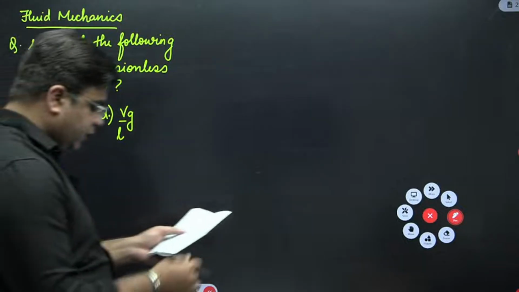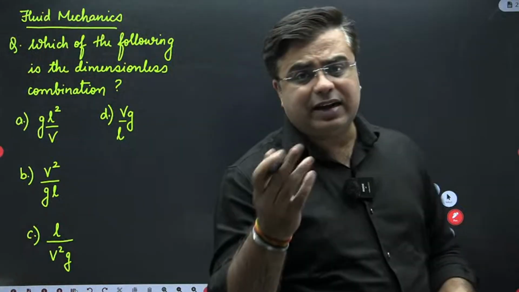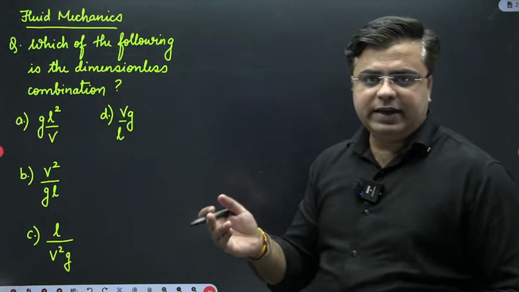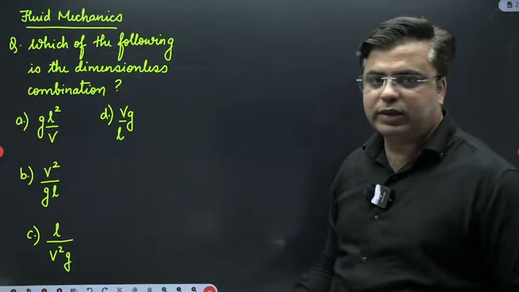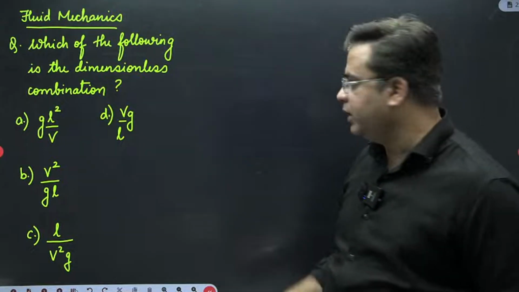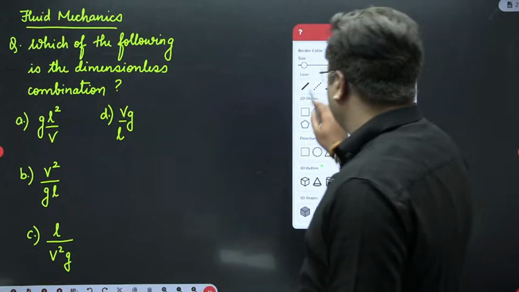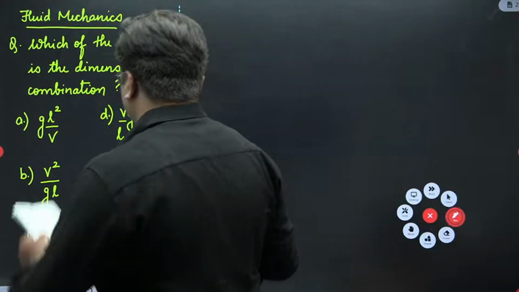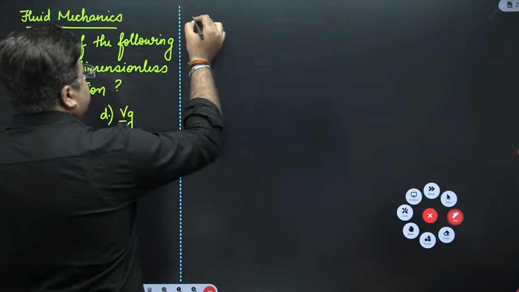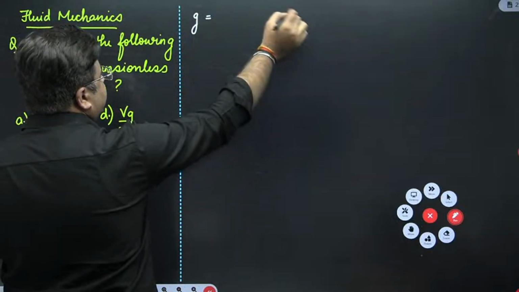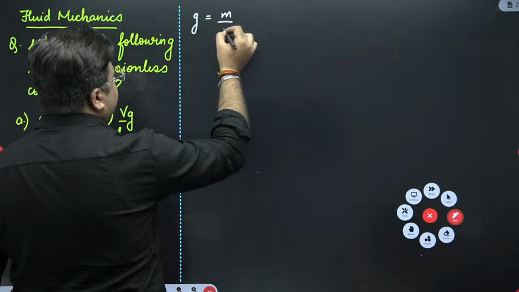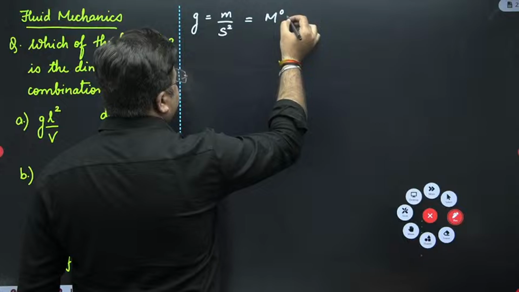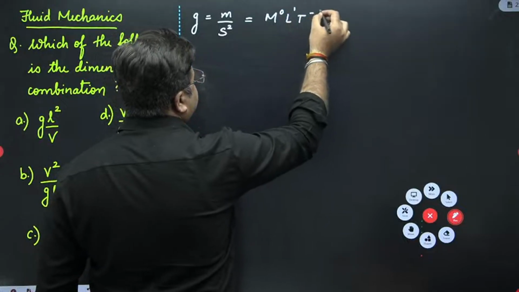So what you need to do here is you can write down the dimensional formula in terms of M, L and T, and check which of the following expressions is giving you a dimensionless combination. So let's do this. First, by the way, G is acceleration due to gravity. This is meter per second square, so the dimensional formula will be M⁰ L¹ T⁻².